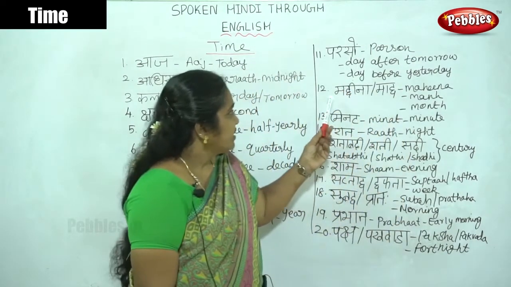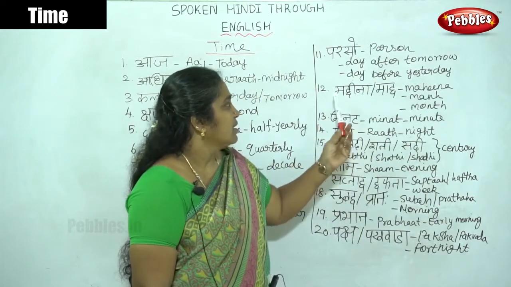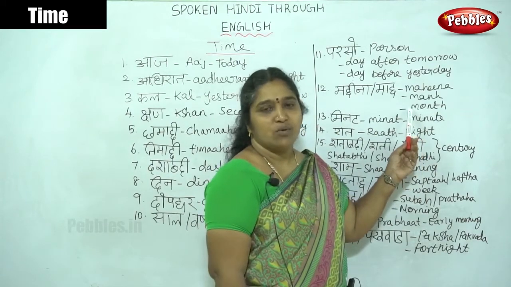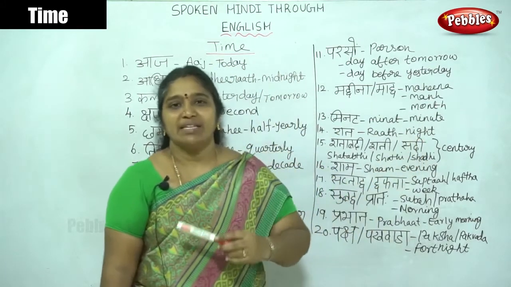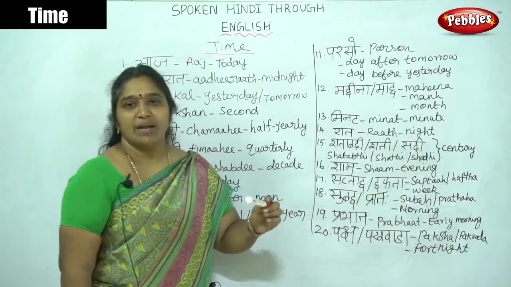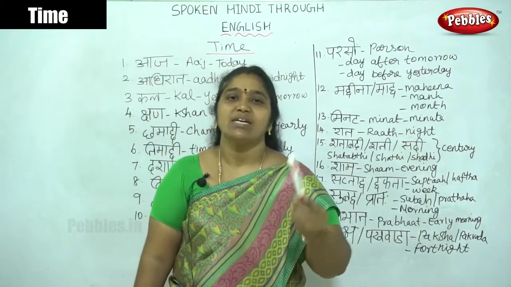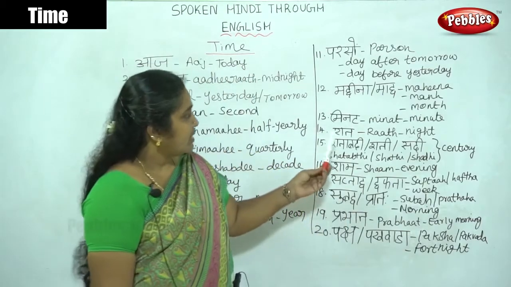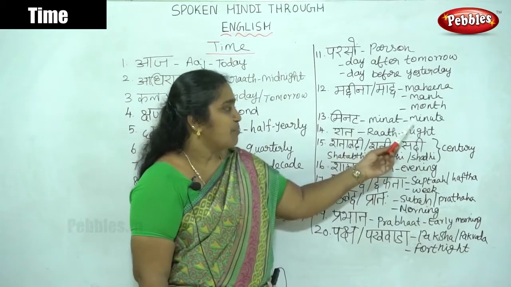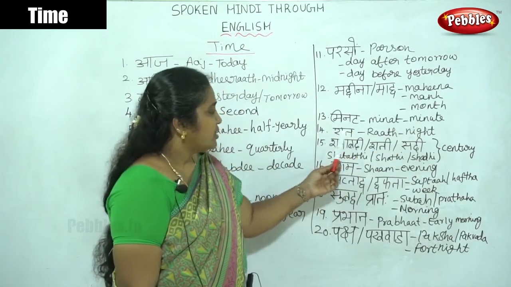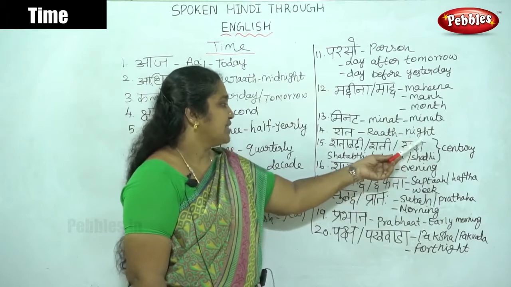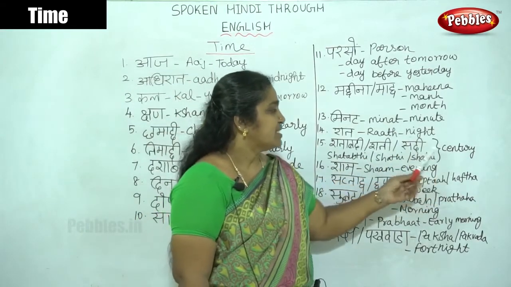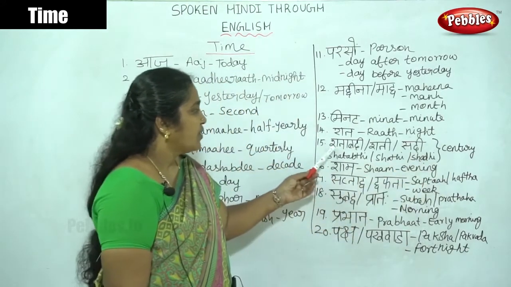Like that. Then the 12th one is mahina. Mahina means month. हर महीना मैं वेतन लेती हूँ means every month I receive my salary. Then minute. Minute means minute. Then the 14th we already know. Raat means night. Here sadi, sadi means century.